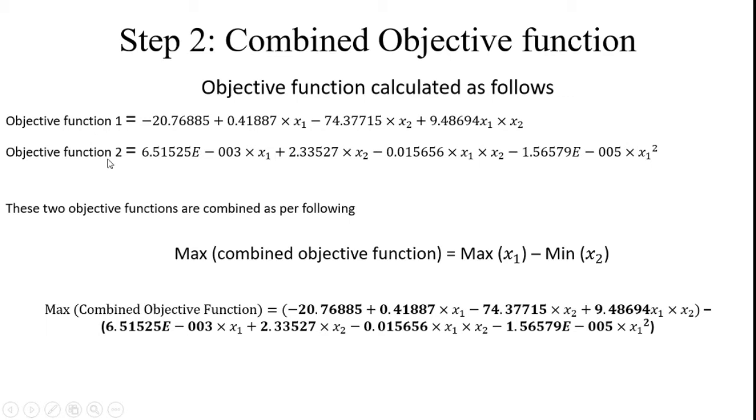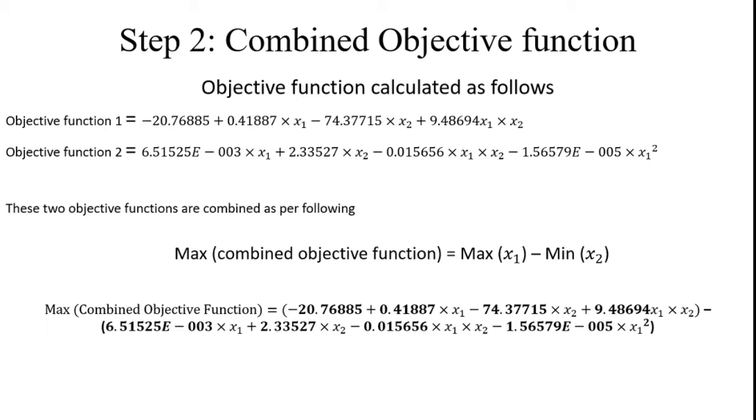For example, if you consider the machining problem, material removal rate and surface roughness are the objective functions. If I want to increase productivity, I maximize the material removal rate, and I may also increase the quality by reducing the surface roughness value. So conflicting objective functions are available: material removal rate should be maximized, and surface roughness should be minimized. How can I combine these two conflicting objective functions with each other?